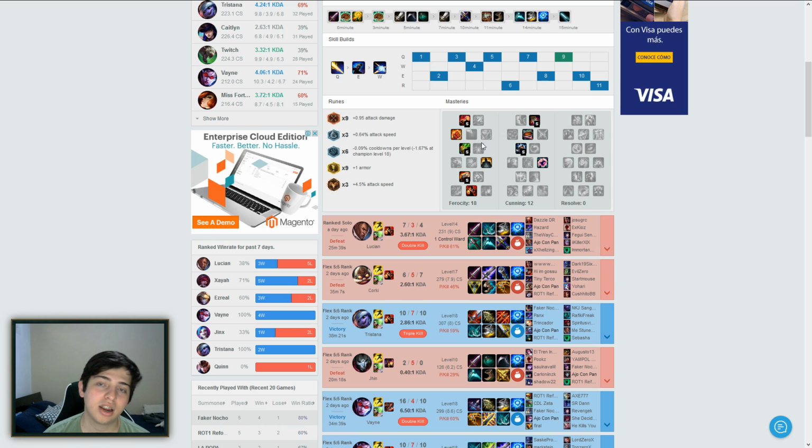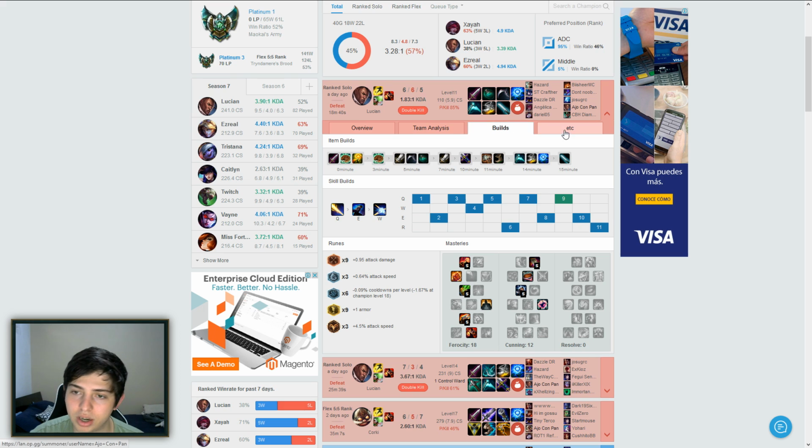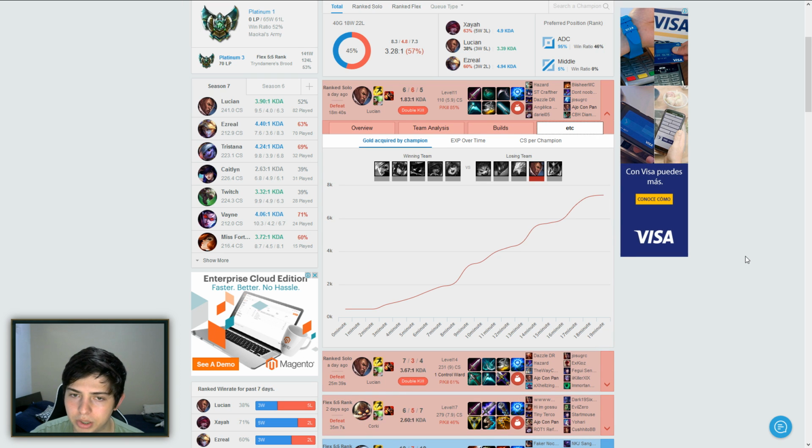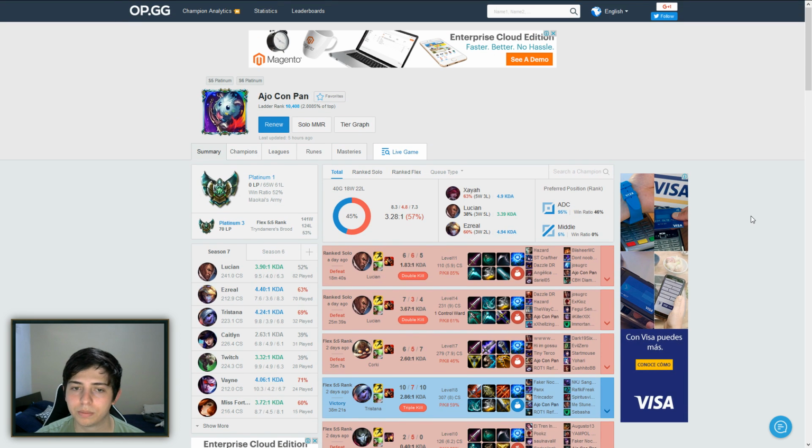And by the way, if I ever forget to post runes and masteries on a game, you can just come over here and check them out. If you remember which game is which, right? But anyway, the experience, overtime, gold acquired, all that good stuff. You can pretty much just dissect a whole game with that tool.